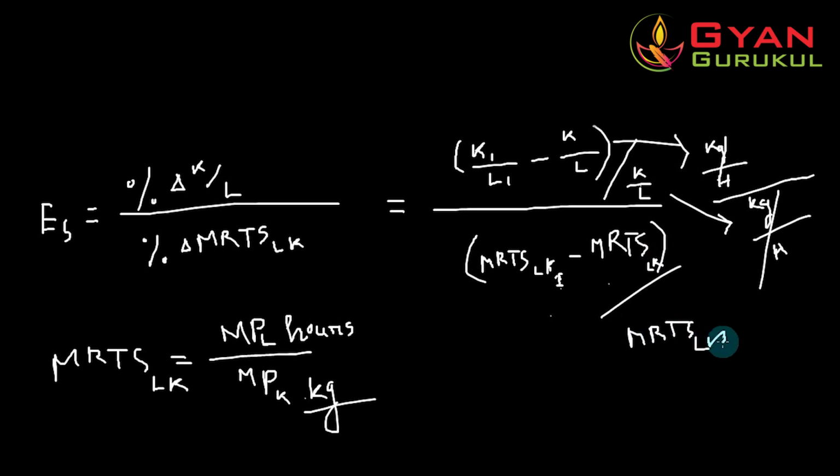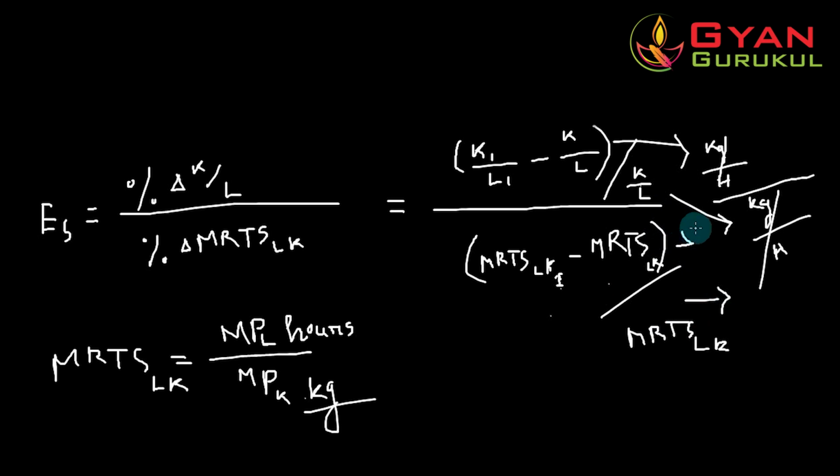Here also, as we are calculating MRTS in both the numerator and the denominator, the unit of measurement in the numerator and in the denominator would be the same.